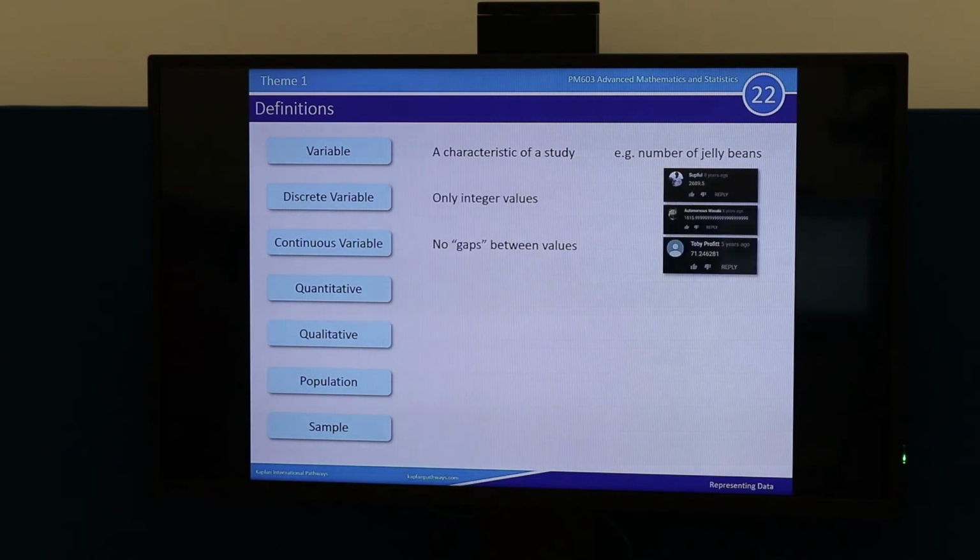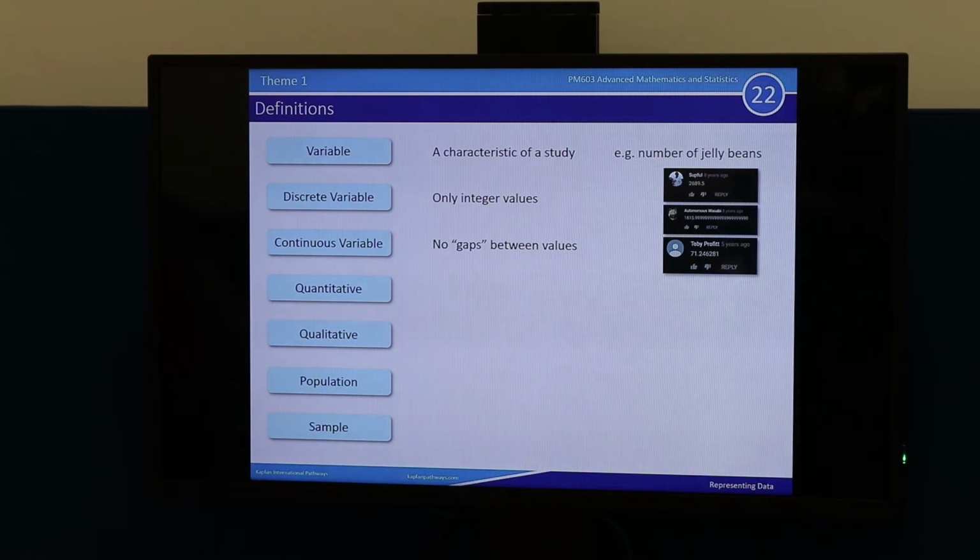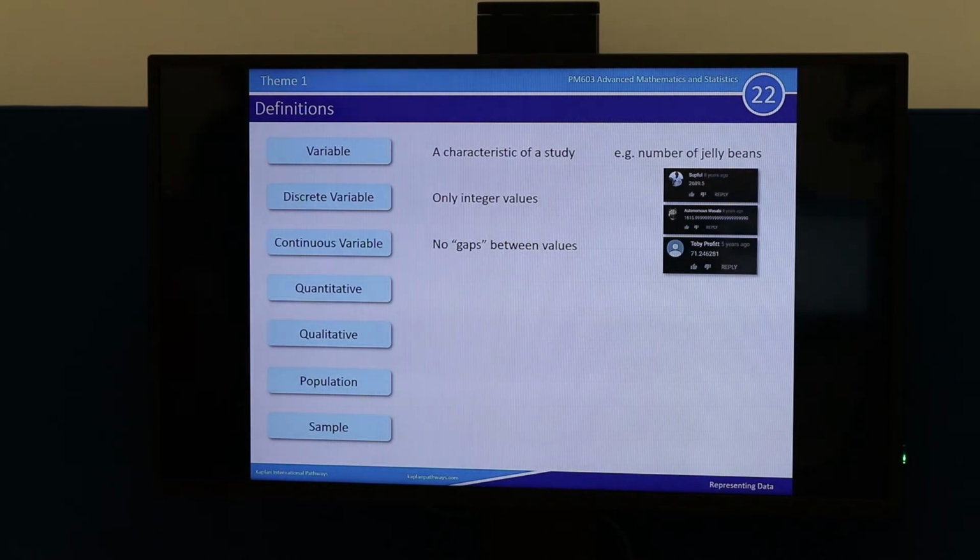A discrete variable can only take, well, I put on there only integer values. What does integer mean? Integer just means a whole number. Now, actually, that's not strictly speaking true because you can also have decimals as well. But in general, a discrete variable applies to integer values, okay?